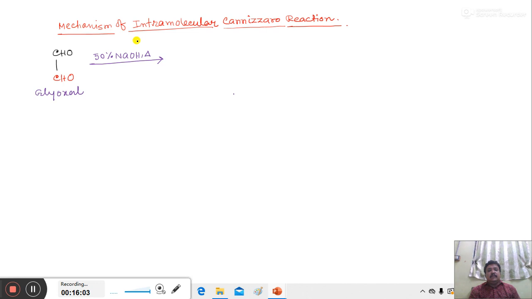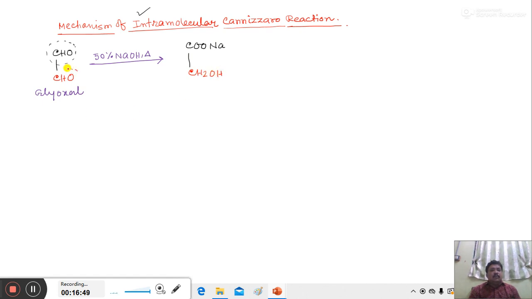My next topic is the mechanism of intramolecular Cannizzaro reaction. Now, which molecule undergoes intramolecular reaction? When a molecule contains two aldehyde groups, then this molecule undergoes intramolecular Cannizzaro reaction. For example, glyoxal, having molecular formula CHO-CHO. Let us suppose this black colored CHO undergoes oxidation to form the sodium salt of the acid, COONa, and this red colored CHO group undergoes reduction to form the alcoholic part, that is CH2OH.